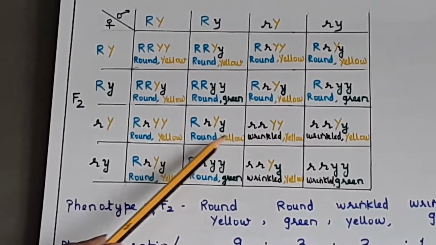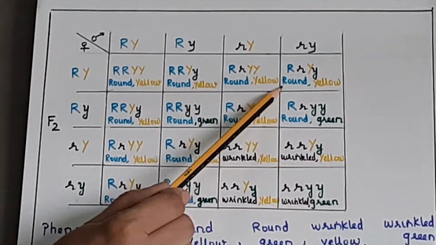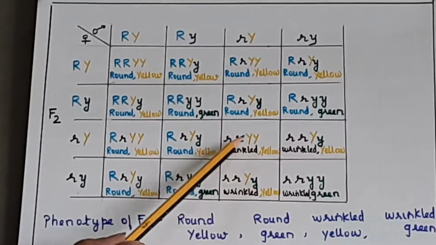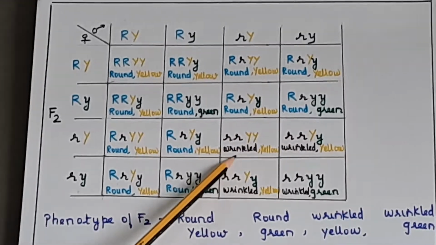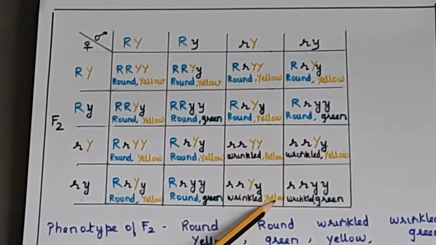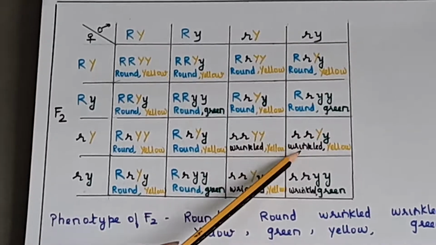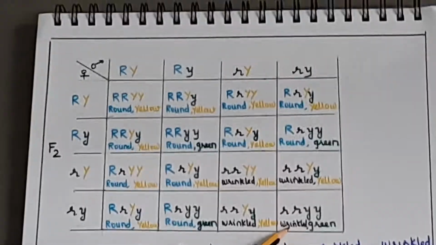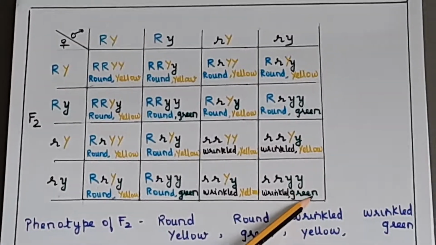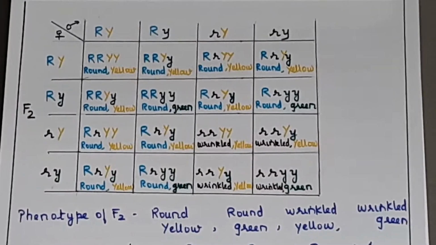This will be again round yellow, round green, round yellow. Now this small r is wrinkled, right? Recessive. So wrinkled yellow, again wrinkled yellow, round green, wrinkled yellow, and both are recessive, wrinkled green. So this is your progeny of the F2 generation.